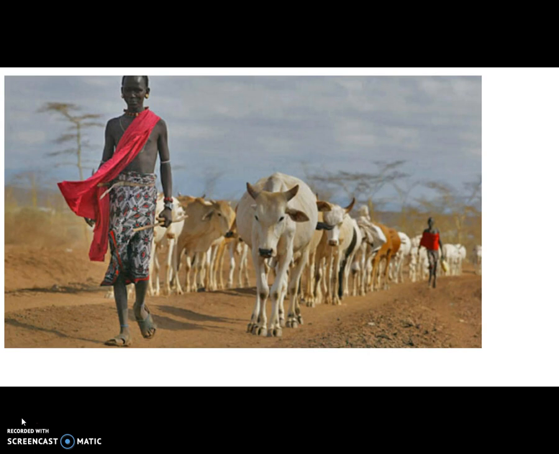The migration these pastoralists did led to a lot of technological changes during this Foundations era. They were forced to make these technological changes as they interacted with settled agricultural communities. Pastoralists also led to increased economic exchange. They were often the facilitators of trade between the agricultural societies as the pastoralists would move.